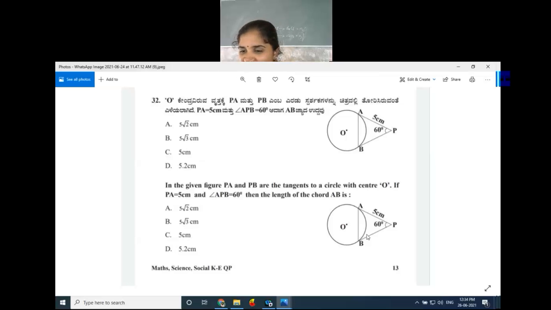Equiangular triangles are equilateral. That concept only, no? So which is the option? Option C. Yes, option C. So got the idea, no? 60, 60, 60. Equiangular. That means equilateral. If AP is fine, BP is also fine. Then AB is also fine. Got the idea of this one? So option C is the right answer. I think no need to see the solution part. It is very easy, simple. Directly you can pick the answer. Okay, next question, please.